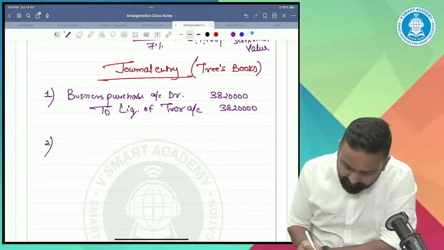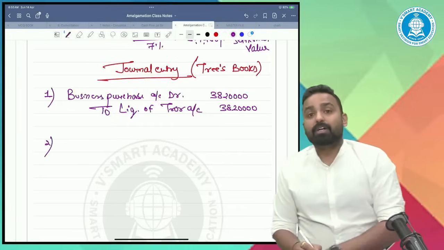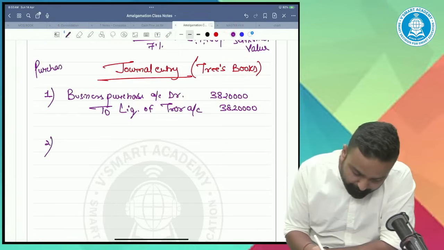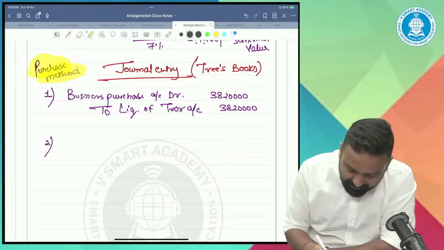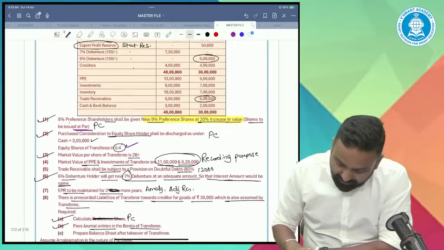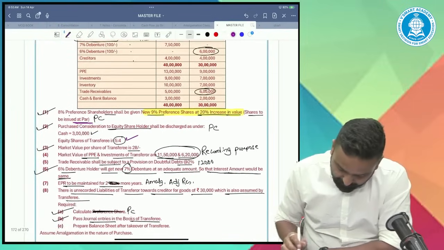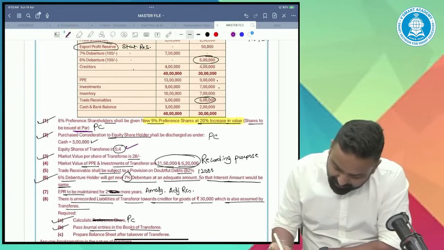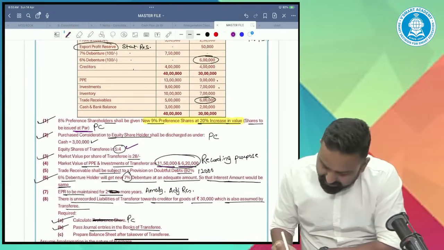The second entry is the assets and liabilities entry. This is the purchase method, so every asset and liability is to be recorded. The market values of PPE and investments are taken as 1150 and 620.